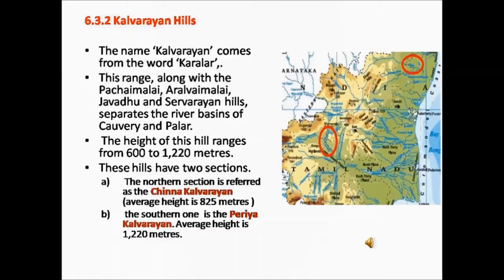The northern section is referred to as Chinna Kalvarayan. The height of the Chinna Kalvarayan hills ranges up to 825 meters. The southern one is the Periya Kalvarayan. The average height of the Periya Kalvarayan hills is about 1220 meters.